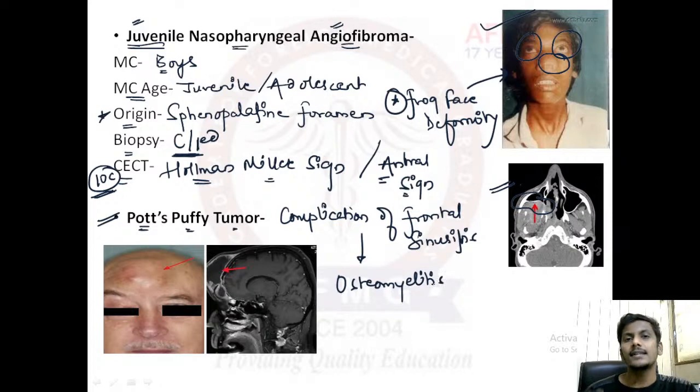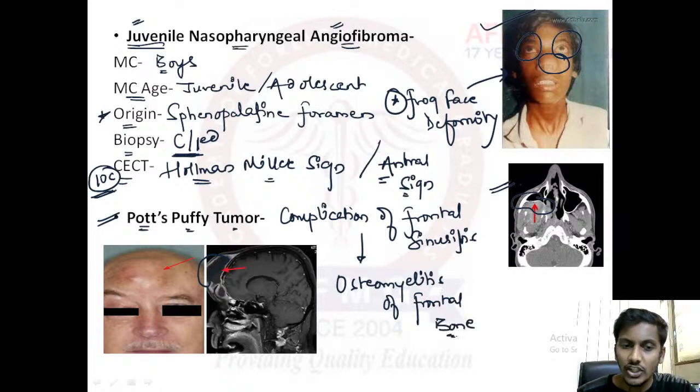So from the sinuses, the infection might spread to the frontal bone. Along with the sinus, it will involve this frontal bone, and there would be osteomyelitis of frontal bone. And this osteomyelitis of frontal bone, guys, is actually known as Pott's puffy tumor.